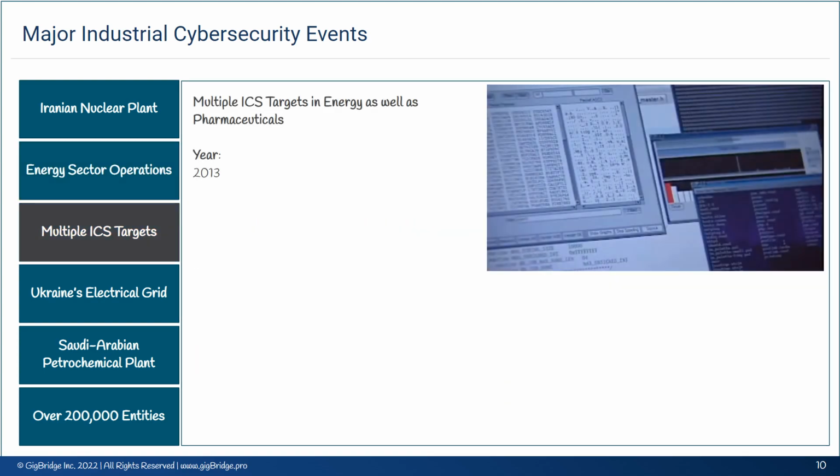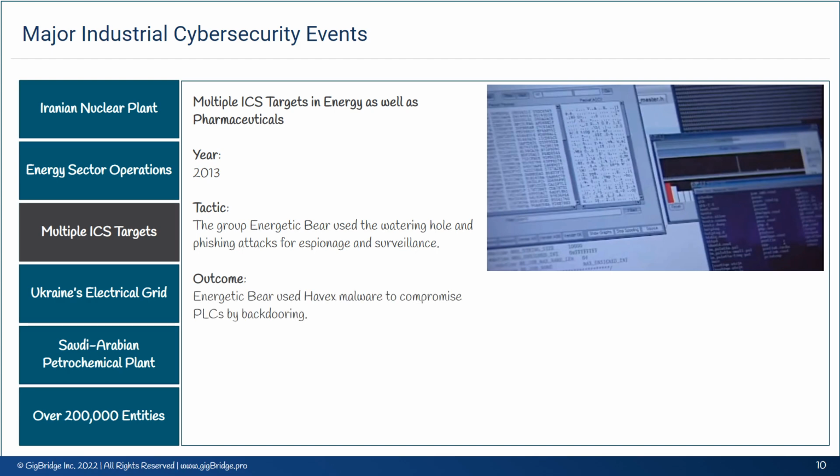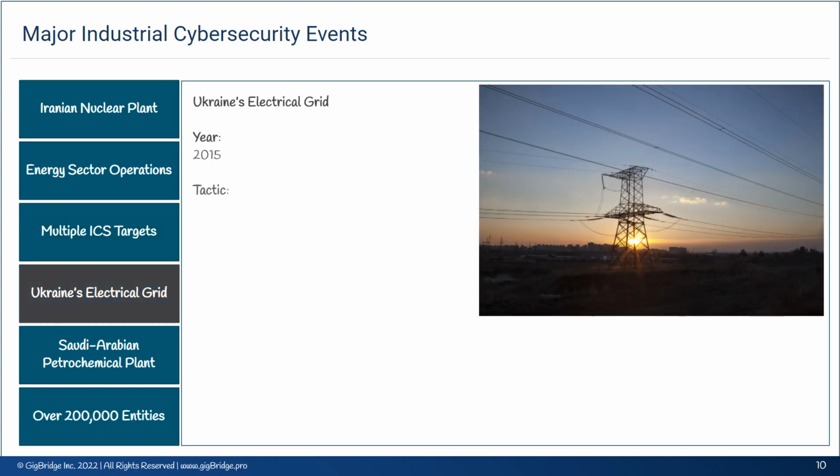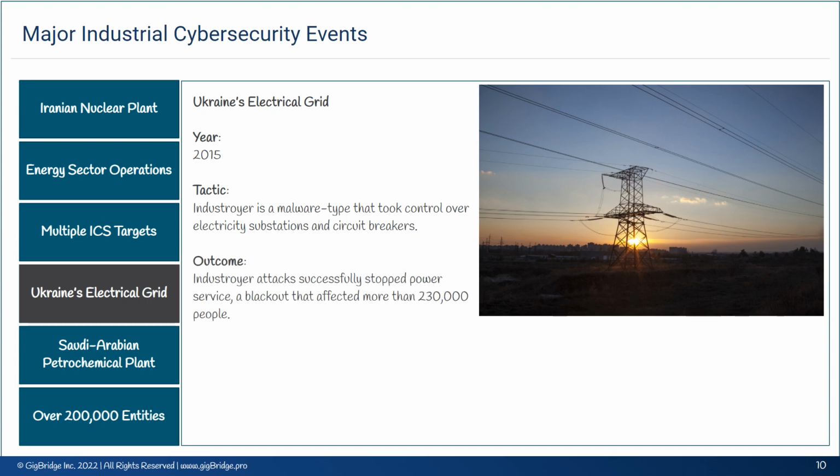Multiple ICS targets in energy as well as pharmaceuticals. Tactic. The group Energetic Bear used the watering hole and phishing attacks for espionage and surveillance. Outcome. Energetic Bear used Havex malware to compromise PLCs by backdooring. Ukraine's electrical grid. Tactic. Industroyer is a malware type that took control over electricity substations and circuit breakers. Outcome: Industroyer attacks successfully stopped power service, a blackout that affected more than 230,000 people.